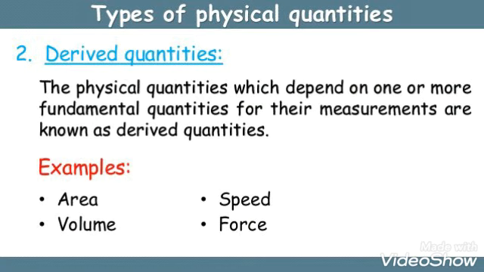Let us say speed. Speed is distance upon time. Distance is a kind of length. Time is time only. So it depends on two fundamental quantities. So such quantities which depend on more than one fundamental quantity are called derived quantities.